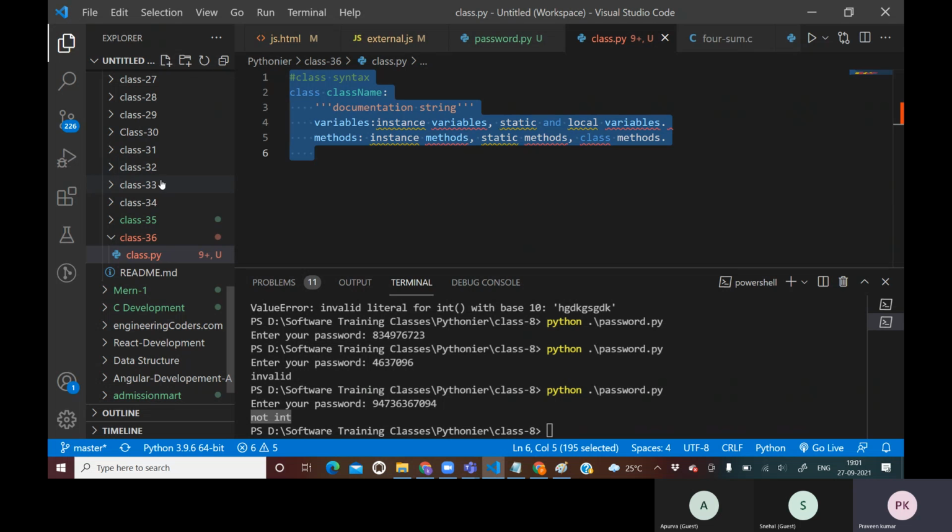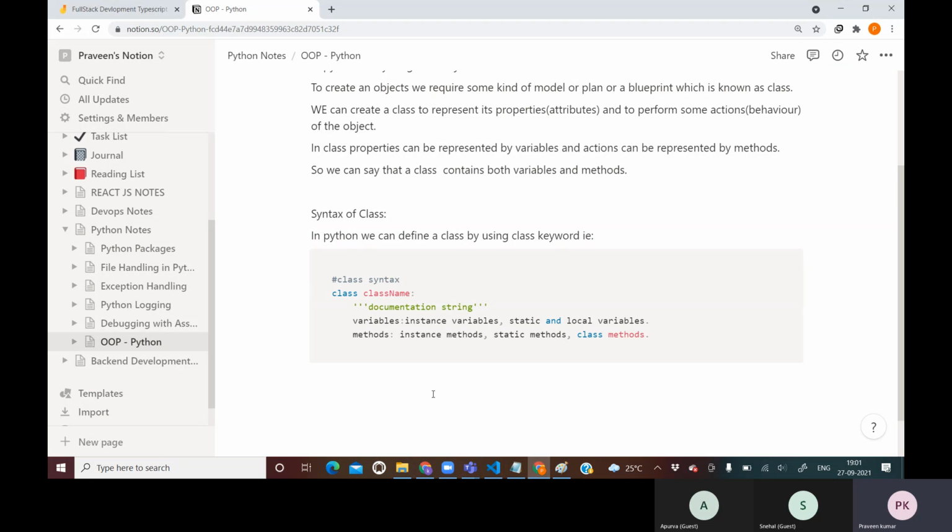So I will copy this and paste it here. Right, after this, in the above syntax, the documentation string represents the description of the class.